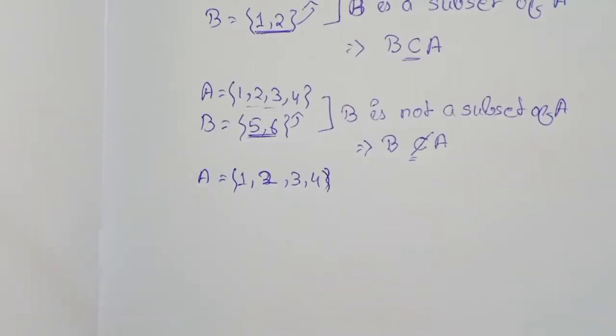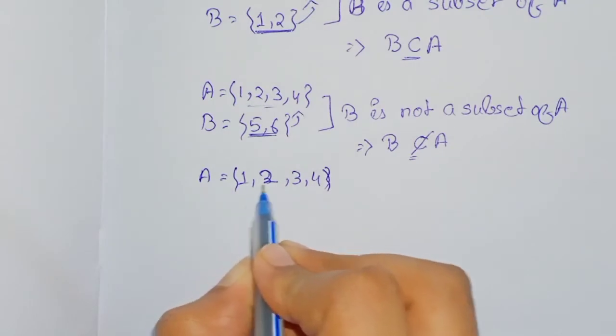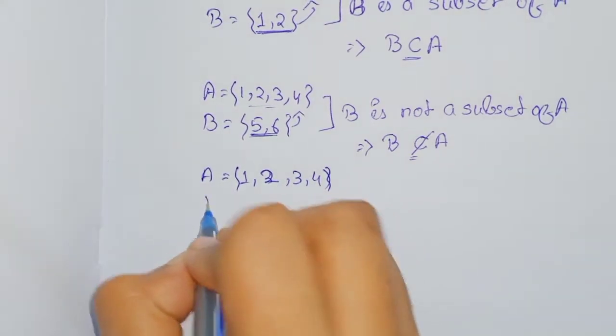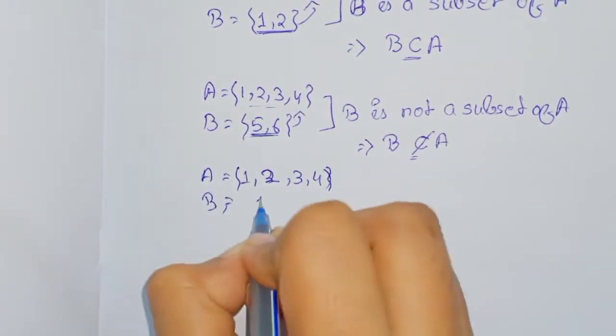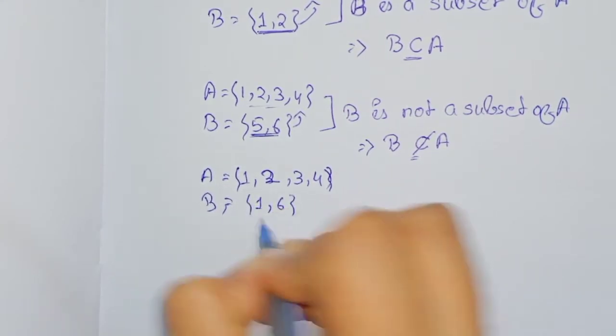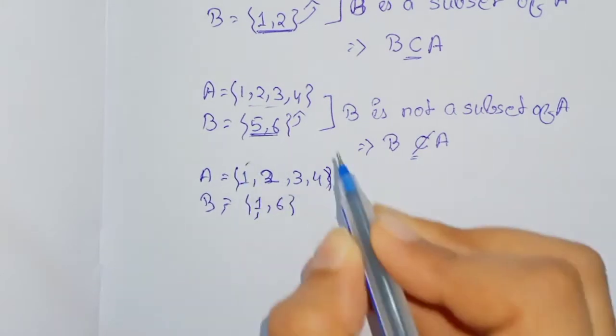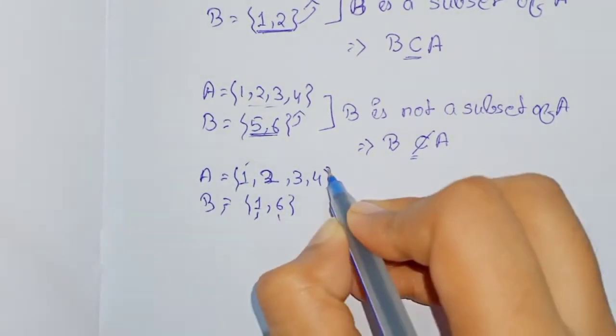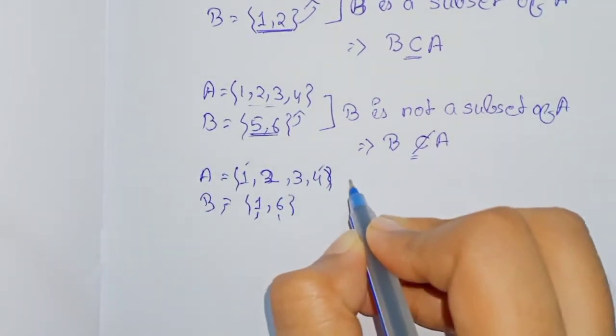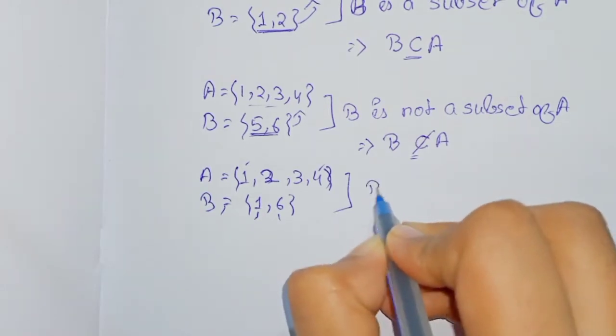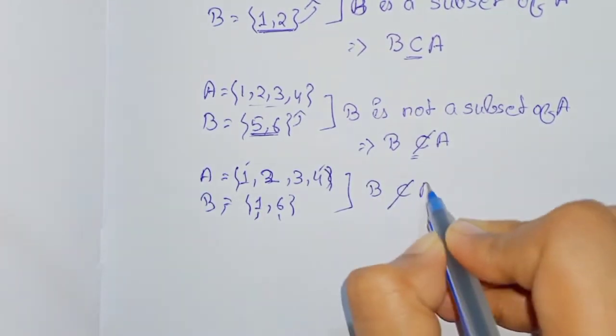Now I am taking another example where A equals 1, 2, 3, 4 and B equals 1 and 6. Here one of the elements of B is present in A, but the other is not present in A. So B will not be a subset of A.